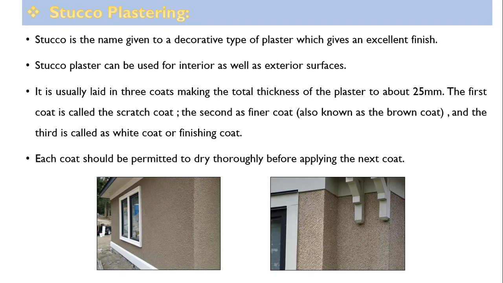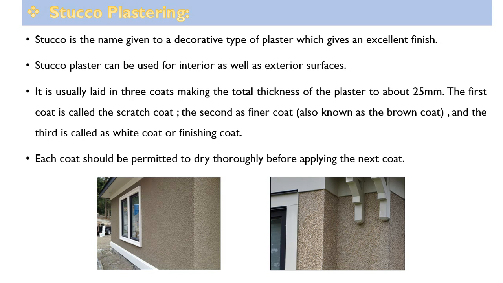Normally it is given to the exterior surfaces. If interior walls are used as show walls, in that case stucco plastering is done to the internal walls also. It is usually laid in 3 coats, making the total thickness of the plaster about 25 mm. In stucco plastering, thickness is more, maximum is 25 mm.